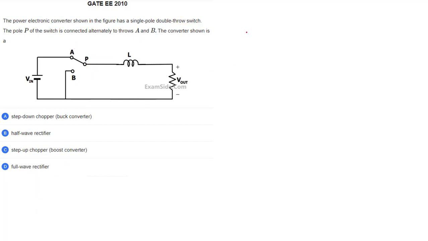First, if it is thrown to A, tell me what this is: Vin and inductor, because it is thrown to A, P and A are shorted, and there is an output Vout.